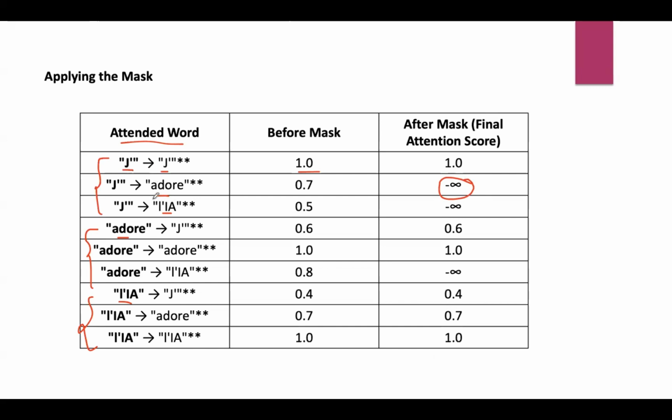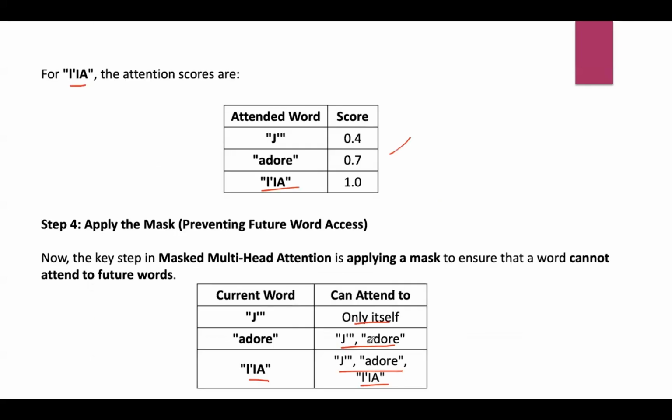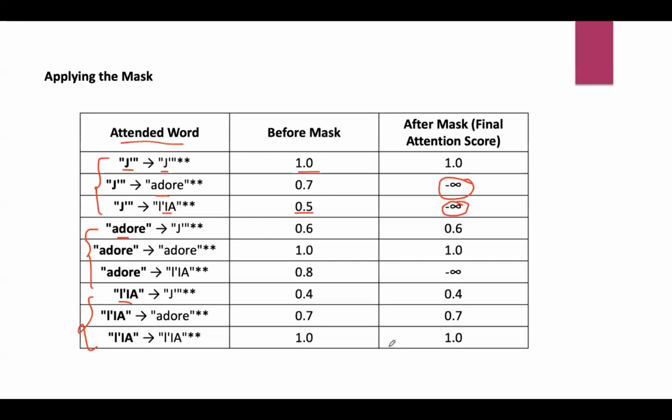In the same way, J cannot see the third word in the sentence also. Even though before mask its score is 0.5, after masking, as it cannot see the next word, its score will be minus infinity. And adore, it can see the previous word.